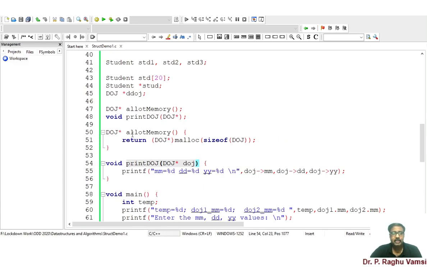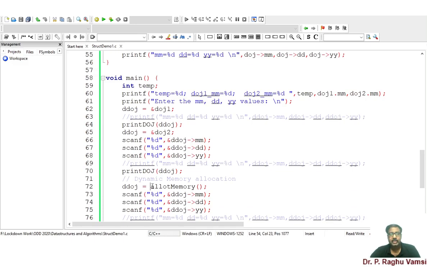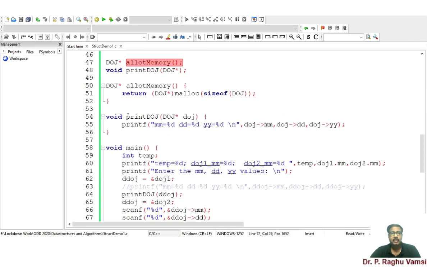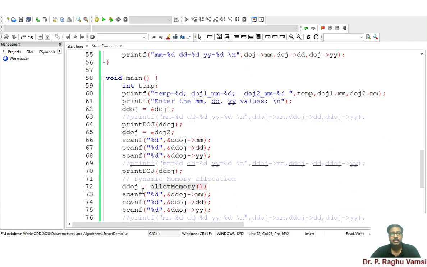So these functions, that is allot memory, is for the dynamic memory allocation that we replaced here. Next is print DOJ, where the DOJ reference is going to be passed. The same print DOJ function is called here. So this is the way how we can use the functions and how we can pass the structures to the functions, so that functions can be used for manipulating or working with the structures.